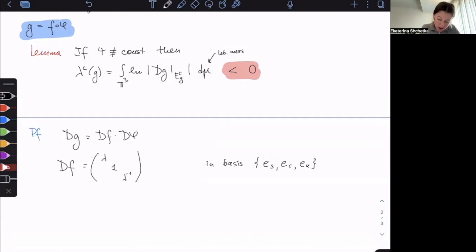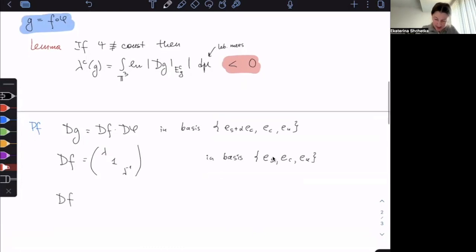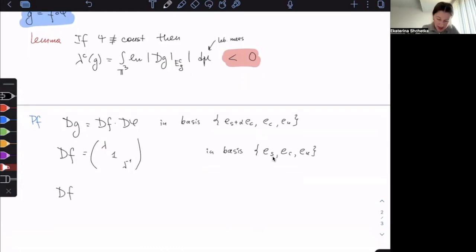Okay, now I'm going to compute it in the basis ES plus alpha EC, EC, EU. So how is df acting on ES plus alpha EC? Well, this is df on ES plus df on alpha EC, where alpha is just a number, acting on EC, and we know how it acts. It's really lambda ES plus alpha EC.